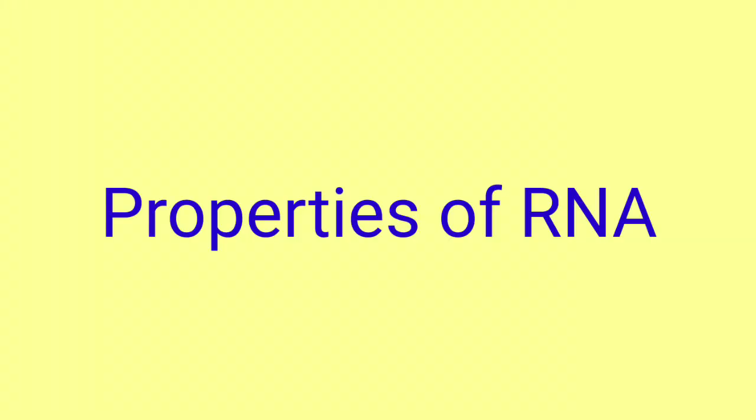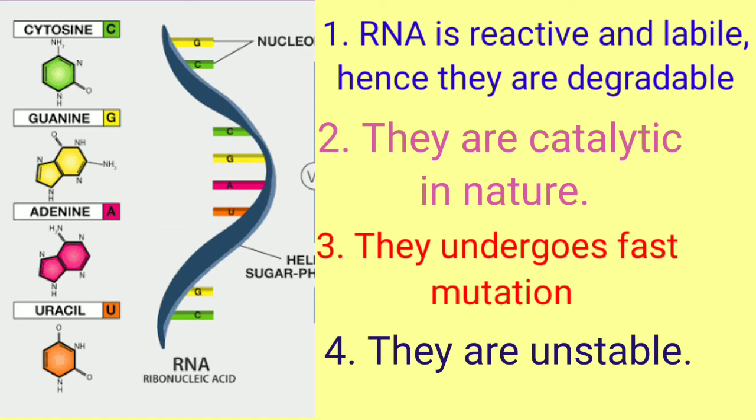Now let's come to some of the properties of the RNA, and why RNA was later not considered to be the genetic material. It was because RNA, as you know, is a single stranded structure, and as it is single stranded, the RNA structure is generally reactive in nature, and that makes the RNA labile. That means it can break down, or it can be easily degraded.